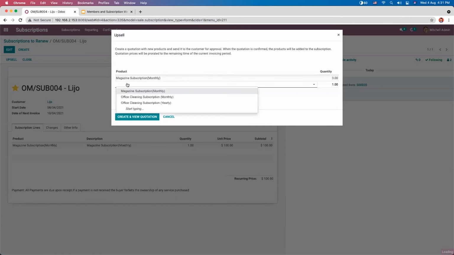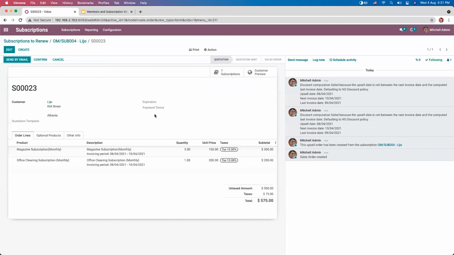And if you want to add a different service or product, you can choose it from here. So I want office cleaning. I'm adding that. Now create and view quotation. So when you click on that, you can view a new one is created by adding the extra products. Now we can confirm it.